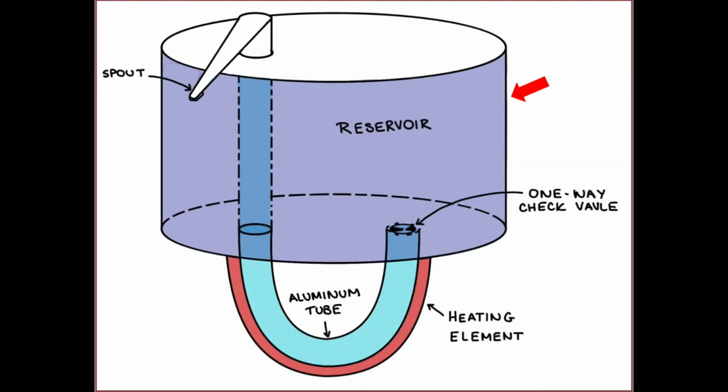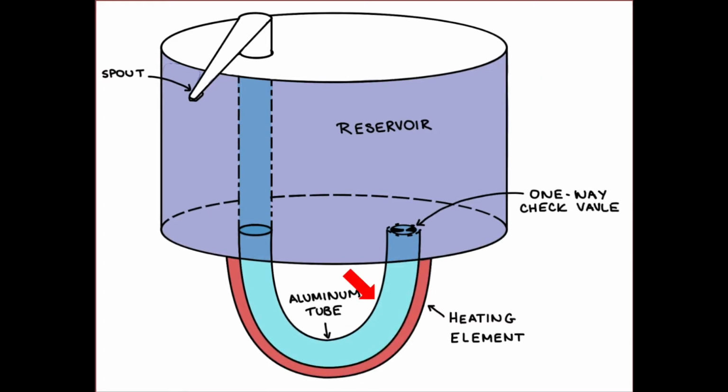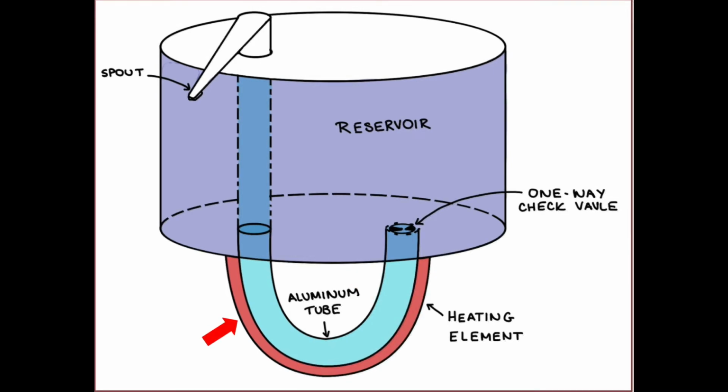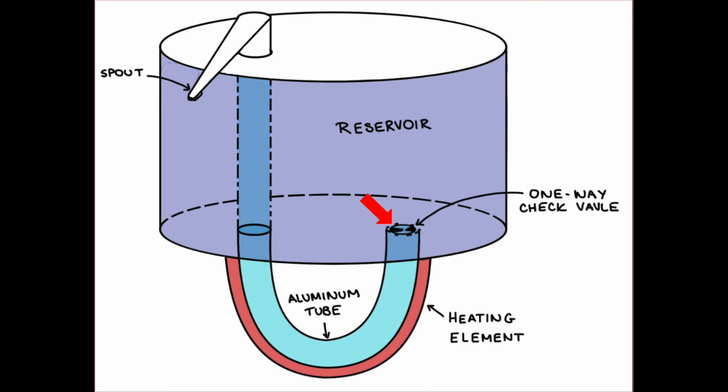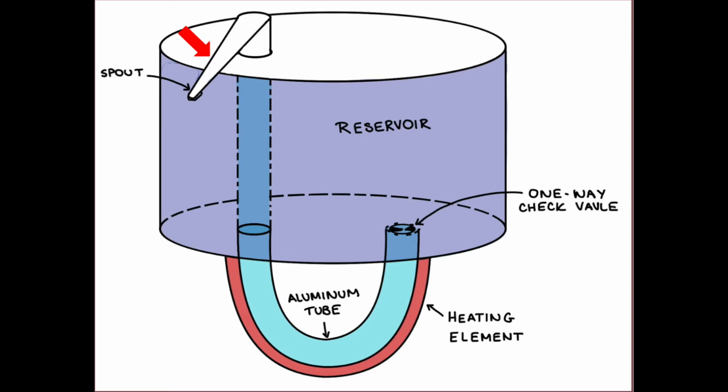The reservoir holds the water to be brewed and is connected to the spout through an aluminum tube that contains the water. The heating element is connected to the bottom portion of the tube and is responsible for heating the water to its boiling point. A one-way valve ensures that the water being heated does not enter back into the reservoir. The water enters the tube and is heated to boiling, rising up through the spout and onto the coffee grounds.